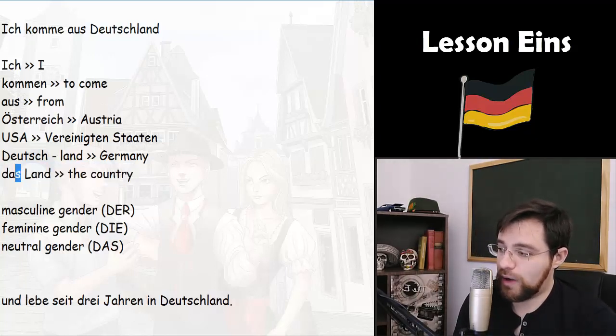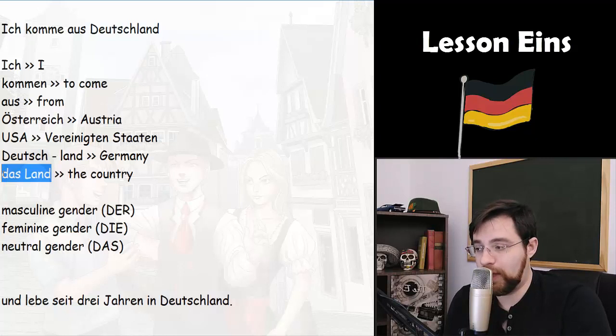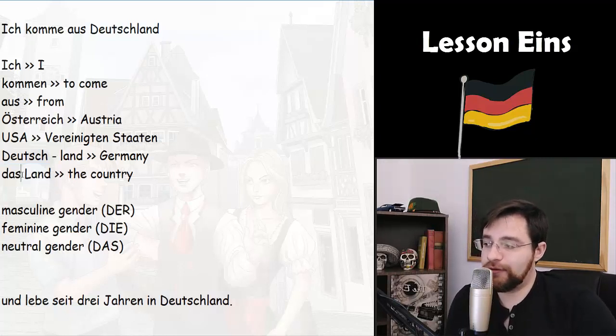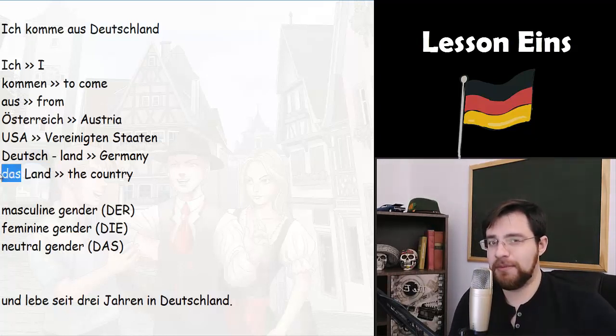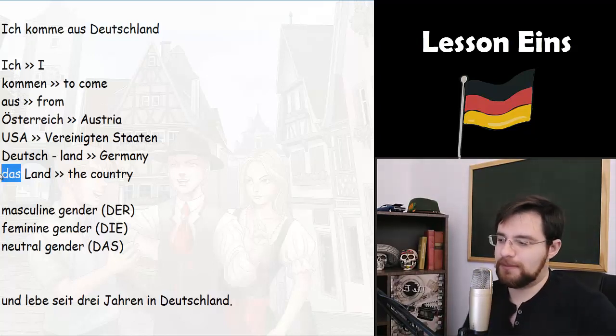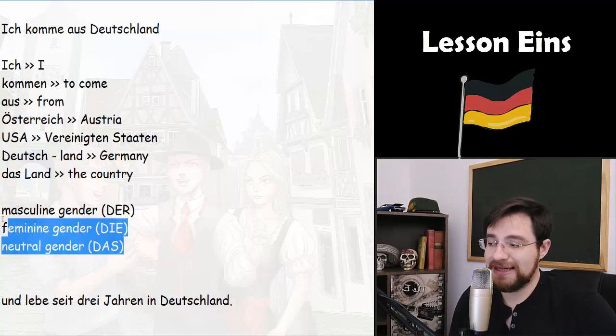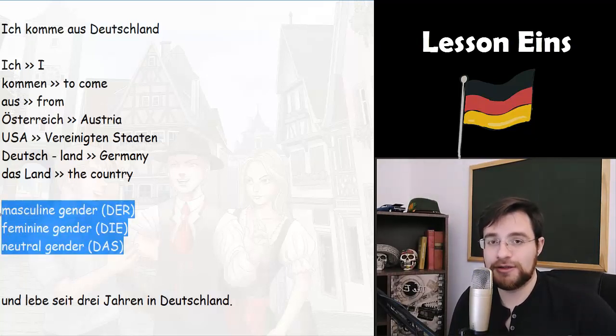And I really recommend you to memorize every word with its article, okay. You can use different colors to better memorize. Sometimes we change the masculine gender of a word for the feminine gender. It happens, it is absolutely normal, but in German we have three genders, okay.